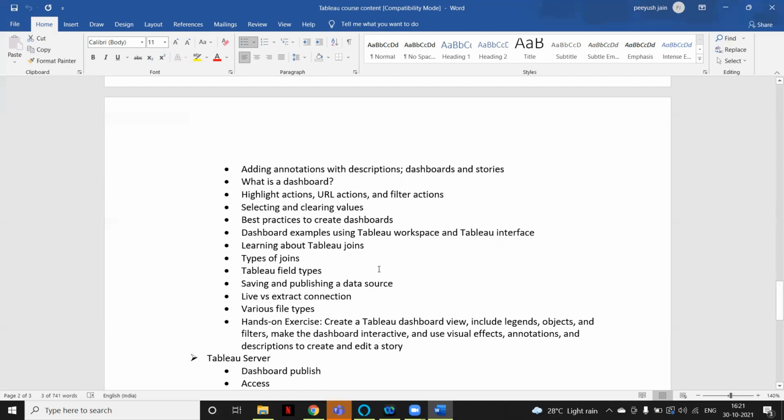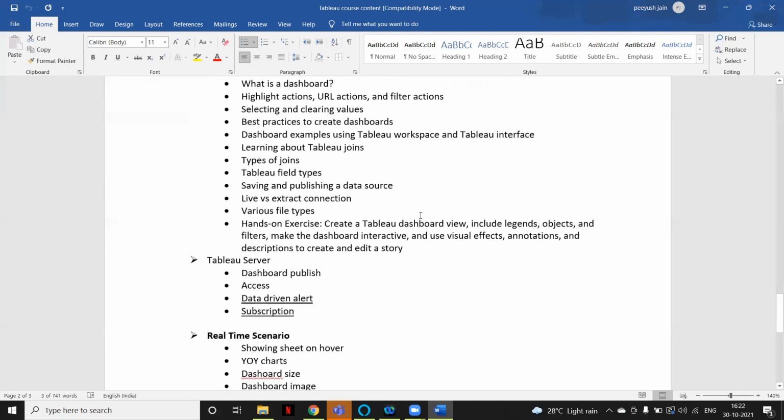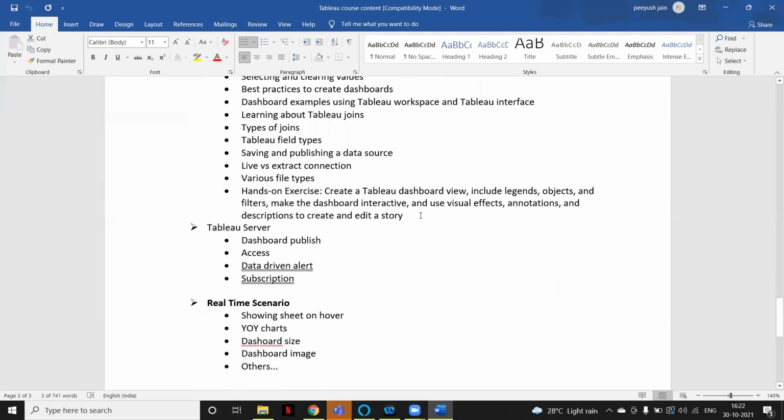Okay, so most of the things we will cover in Tableau Desktop. All these topics that we are discussing are part of Tableau Desktop. Tableau Desktop is basically used for creation and development. Then comes Tableau Server. Whatever you have created using Tableau Desktop, you have to publish on the server so that other users or leaders can see whatever you have created or use it.